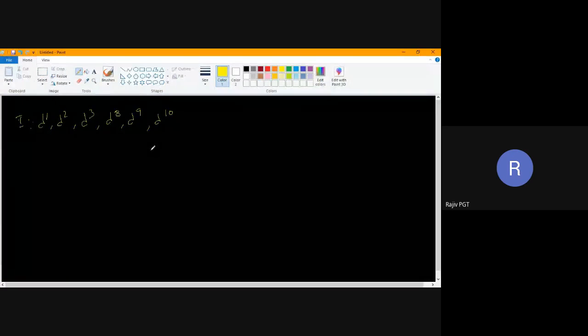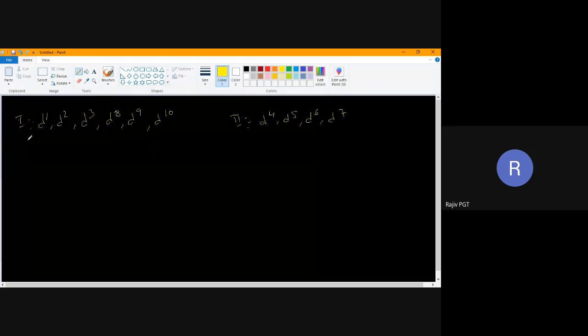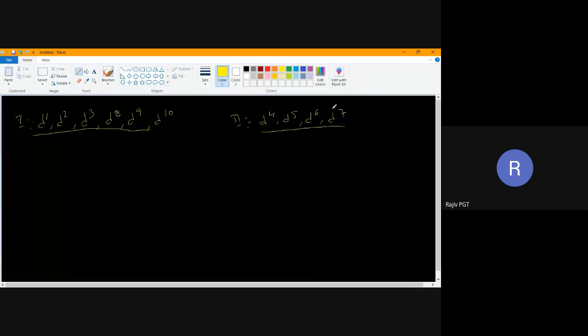See, this is one set of configurations. The second set is d4, d5, d6, d7 configurations. This is one type of set, this is another type of set. On what basis am I dividing them? This second set of configurations will be influenced by the ligand, meaning SFL or WFL.